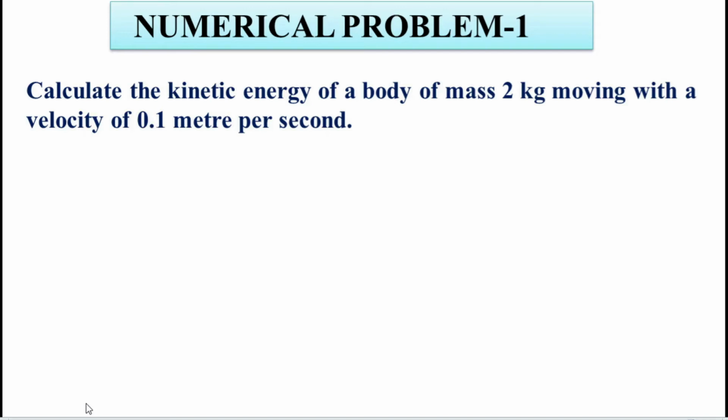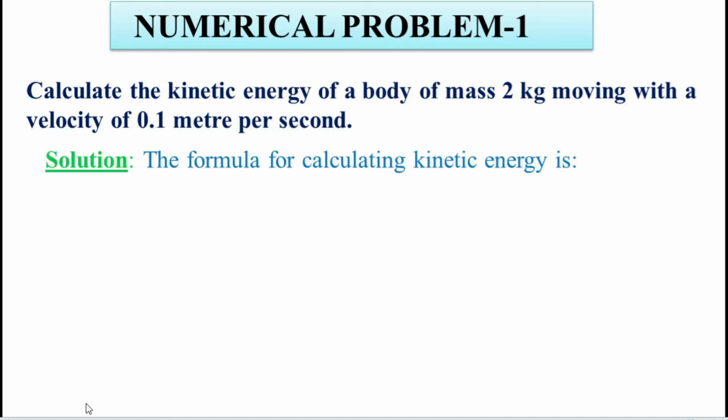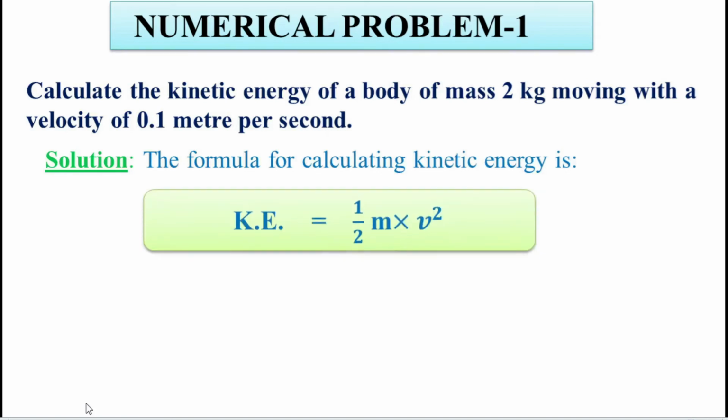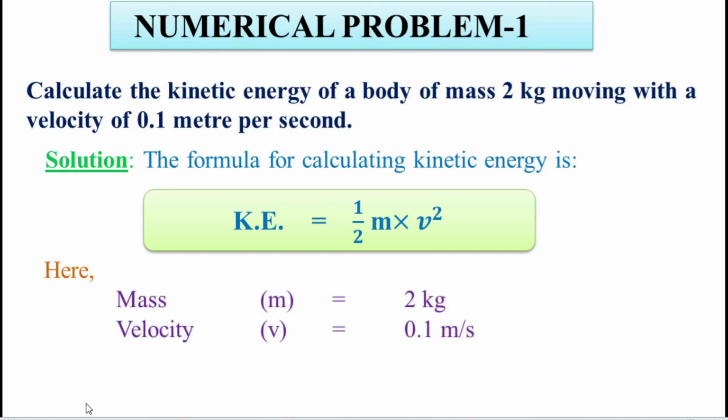Students, first we have to write the solution, and next we have to write the formula for this numerical problem. What is the formula for kinetic energy? Kinetic energy is equal to 1 by 2 mv square. So we are going to apply the values into that formula. What values are given here? Mass is equal to 2 kg and velocity is equal to 0.1 meter per second.